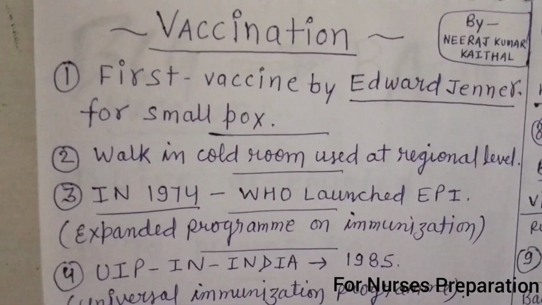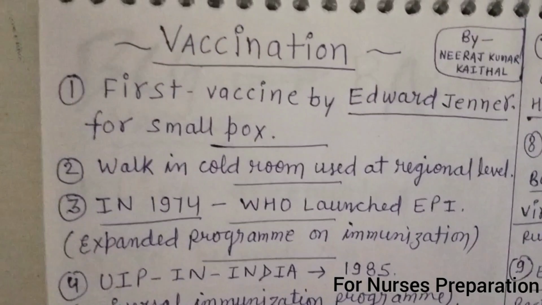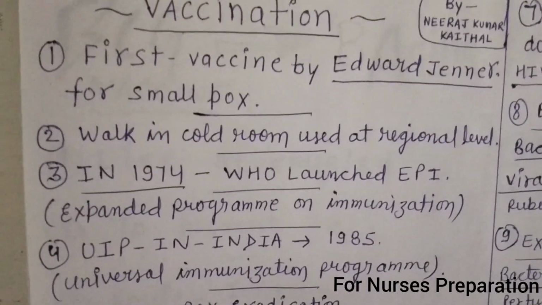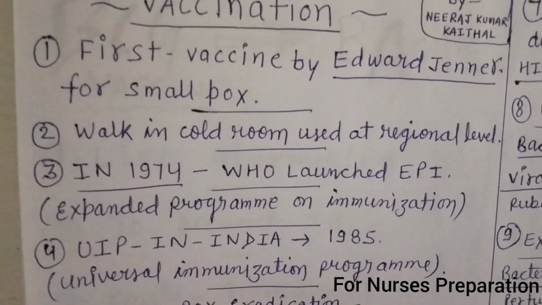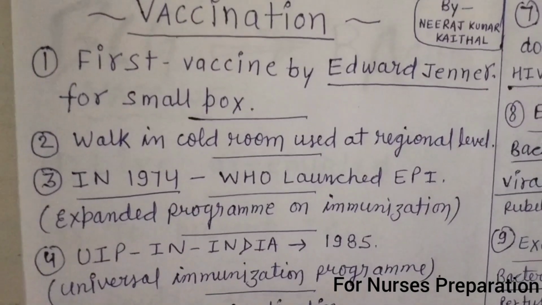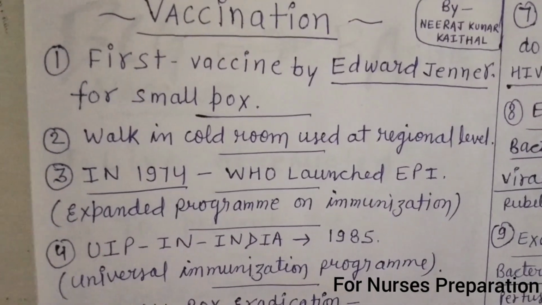Point number 2. Walk-in cold room is used at regional level. Point number 3. In 1974, World Health Organization launched the Expanded Program on Immunization.